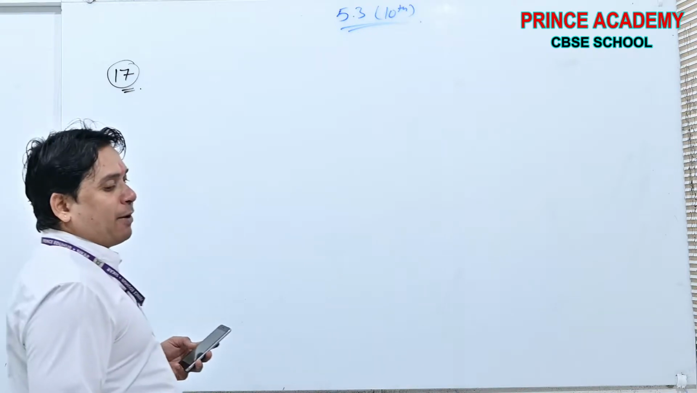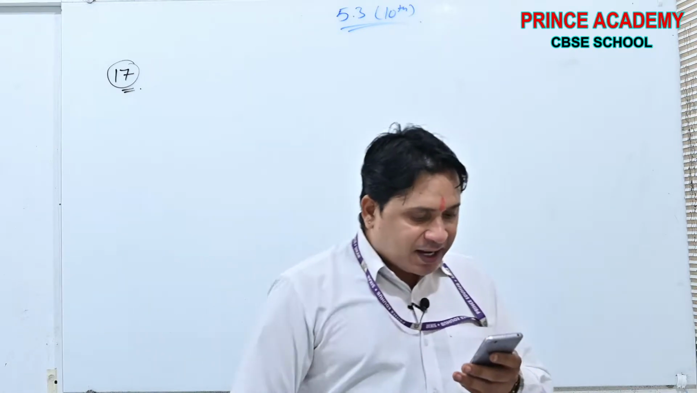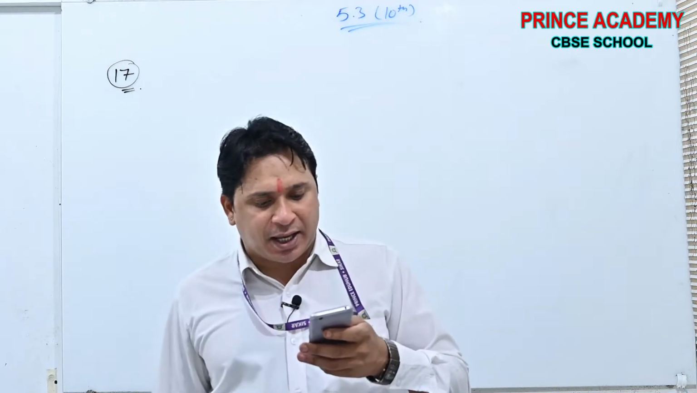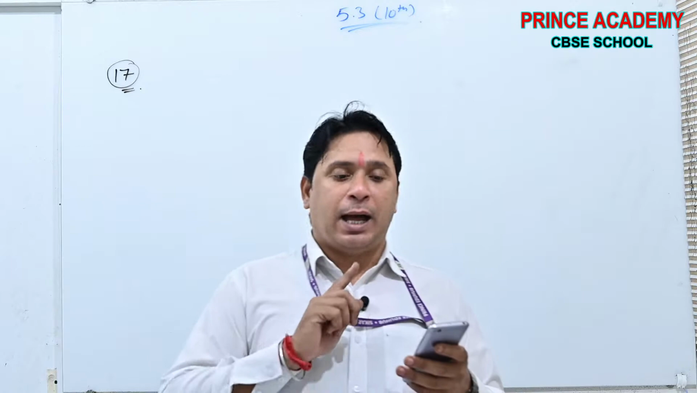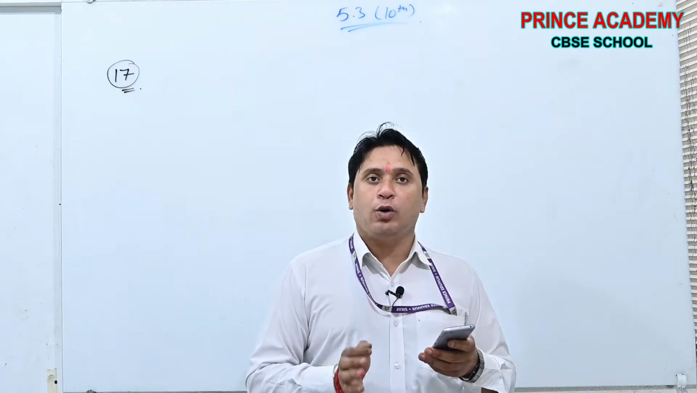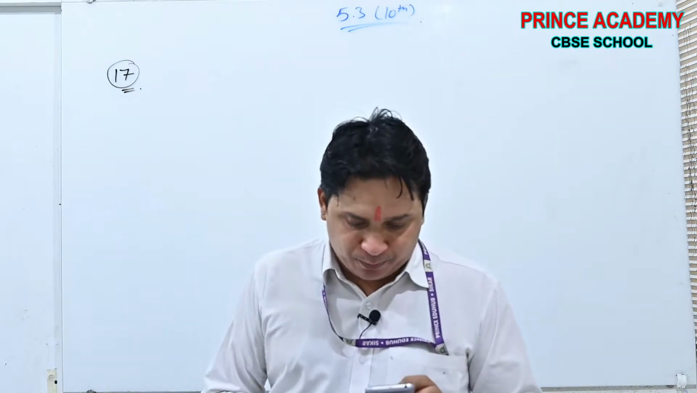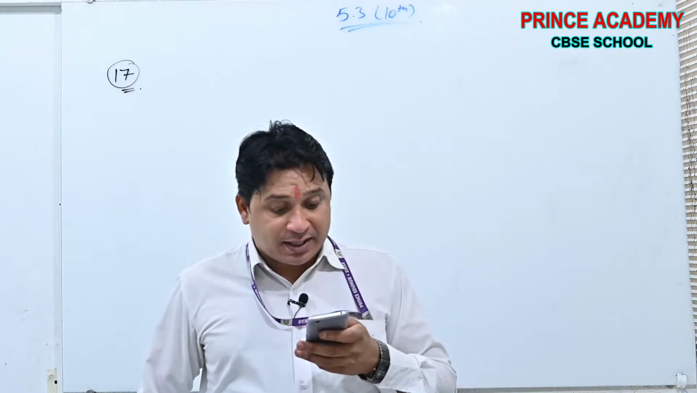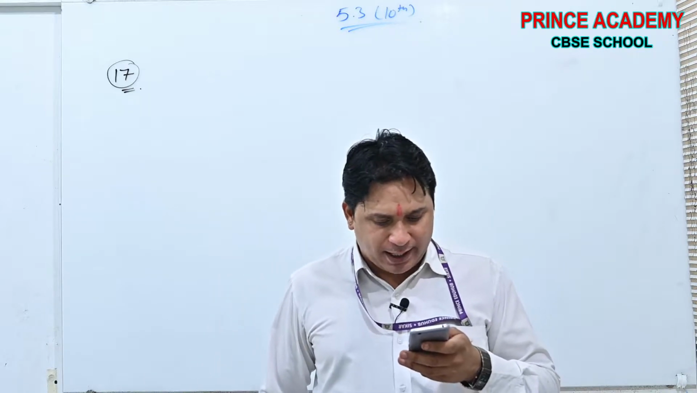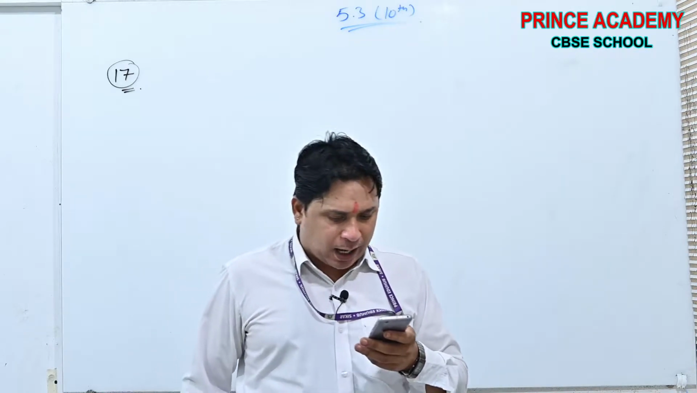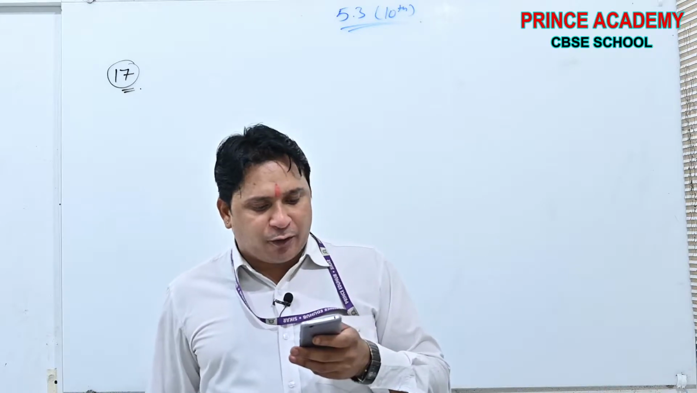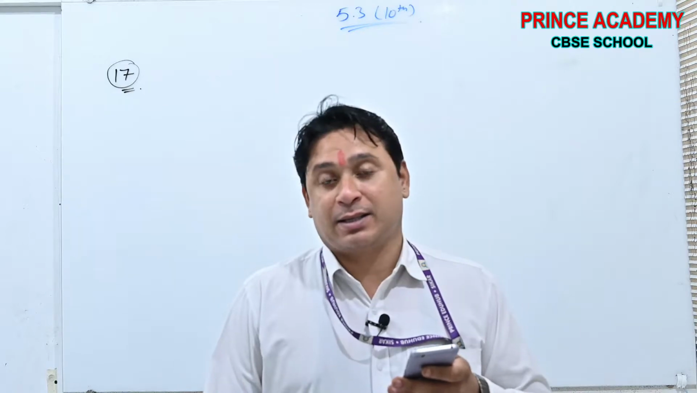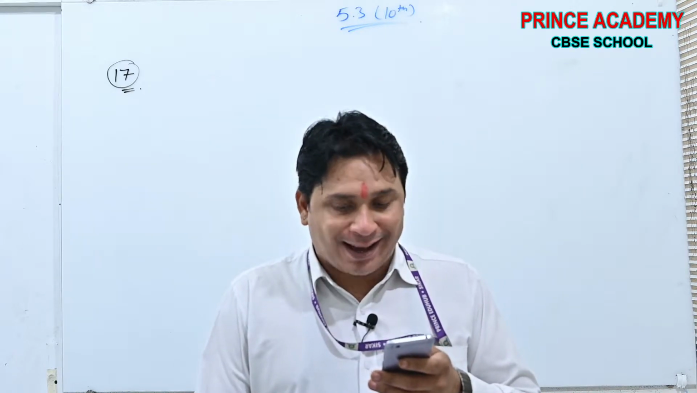See, question number 17. What is given here? In a school, students thought of planting trees in and around the school to reduce the air pollution. It's very good. It was decided that the number of trees that each section of each class will plant will be the same as the class in which they are studying.